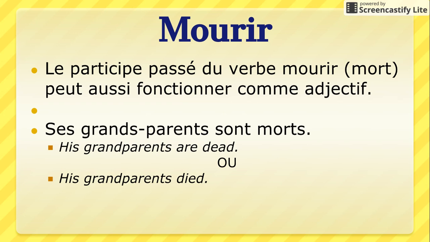And then finally, just a note on the verb mourir, which is to die. Mourir is interesting because the past participle acts as a verb and it can also act as an adjective. In the sentence, say, ses grands-parents sont morts, his grandparents are dead. We're literally translating word for word, but it can also mean his grandparents died. So often there's not a huge difference in either form, but depending on the context of the sentence, it might give a slightly different meaning.